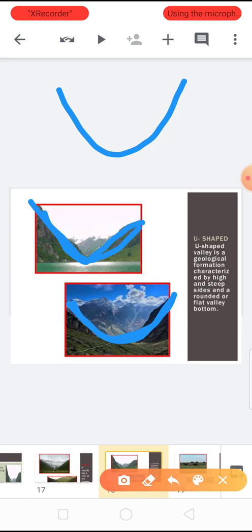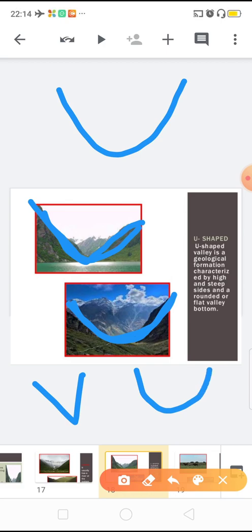A U-shaped valley is a geographical formation characterized by high and steep sides and a rounded valley bottom. If you see the difference, there is a slight difference between the V shape and the U shape: a V-shaped valley is like this and a U-shaped valley is like this.